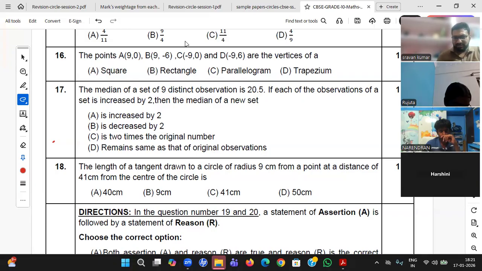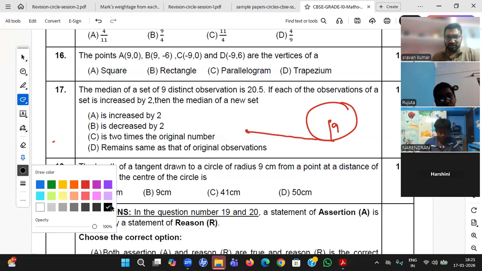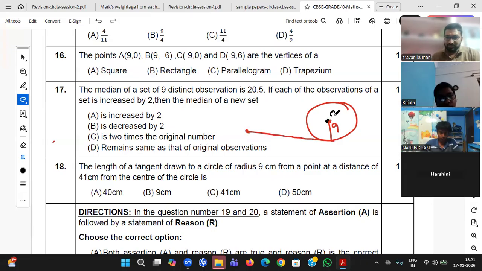Maya, right answer. Now the question: the length of the tangent drawn to a circle of radius 9 centimeters. There is a circle with radius 9, beta, from a point at a distance. The English is a little tricky here. The length of the tangent drawn to the circle, so there is a point, and this is the length of the tangent. Now see the given length: from a point at a distance of 41 centimeters from the center. So he has given this point as 41, a little tricky here.